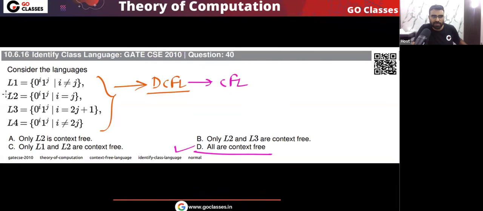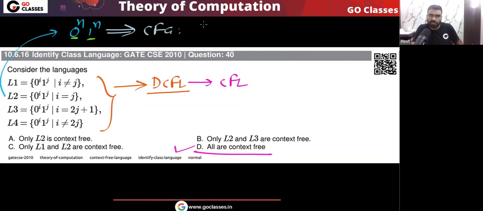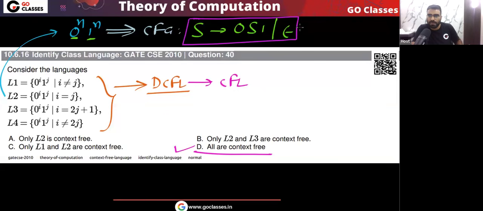That is 0 power n, 1 power n, your standard language. For this language, you can easily create the context free grammar. So let me create the context free grammar. That will be like this. For every 0 there should be 1. Yes or no? So remember, for every 0 there should be 1. That's it. So this is the context free grammar I can create. Because a context free grammar exists, I can say this language is CFL. Yes or no? So I can say that L2 is a CFL. The question is asking which is CFL. So L2 is CFL.